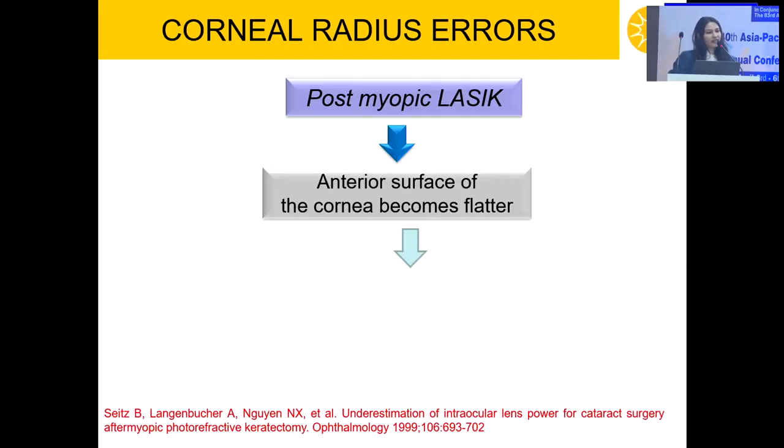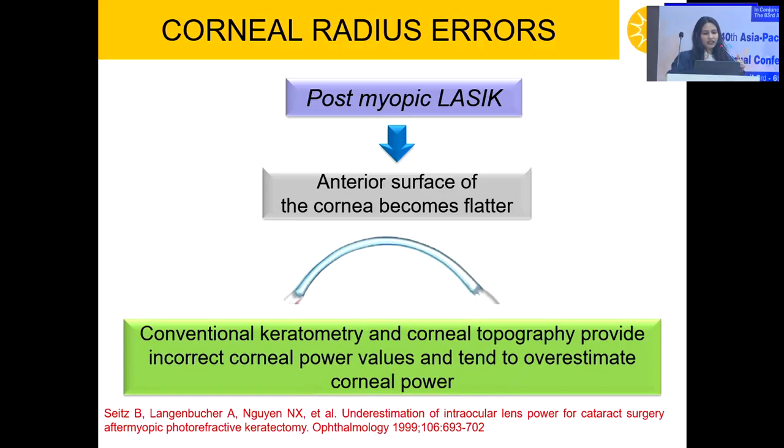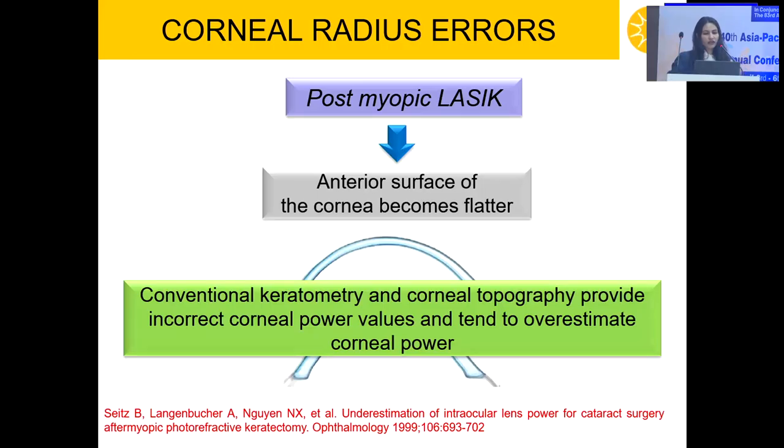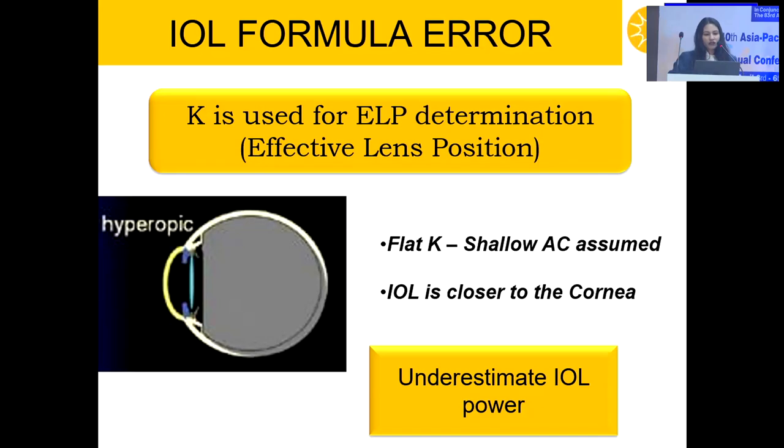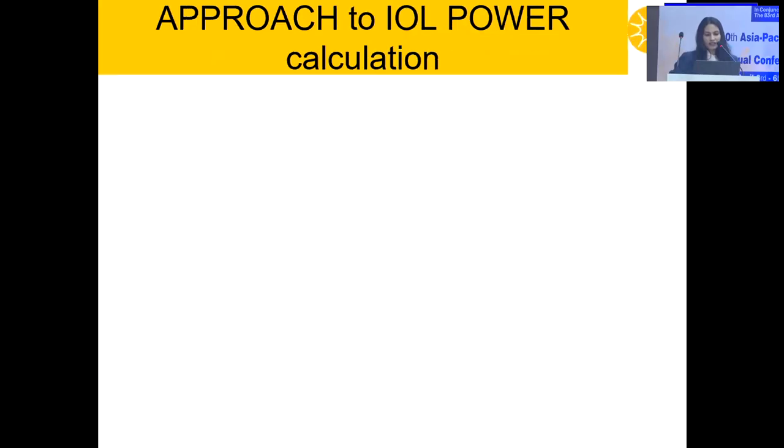Because after myopic LASIK, the anterior surface of the cornea becomes flat, and the conventional keratometer and the topographers provide incorrect corneal power values and tend to overestimate the corneal power. And also, there is error in the ELP determination, and hence the underestimation of IOL power.